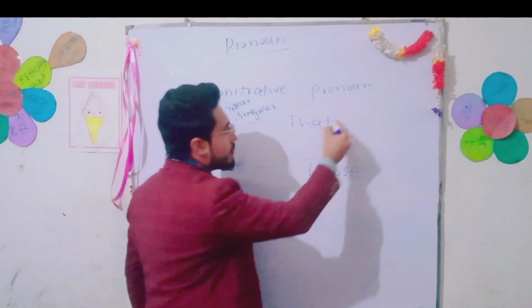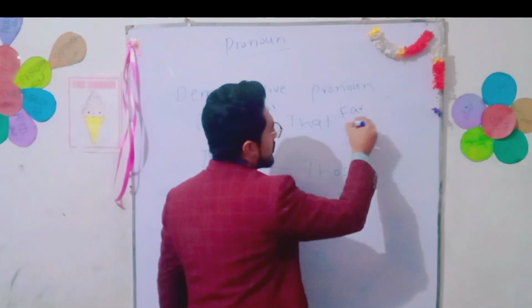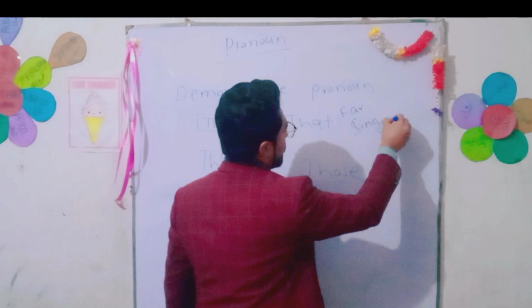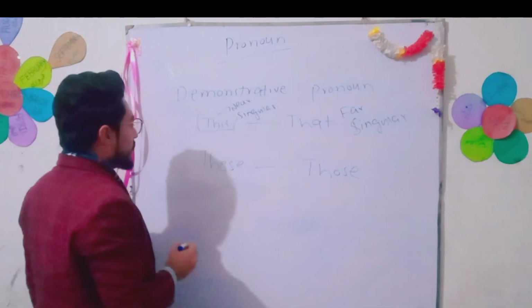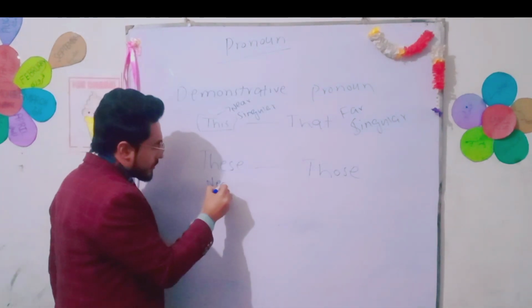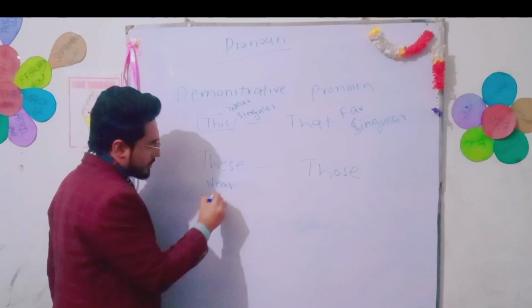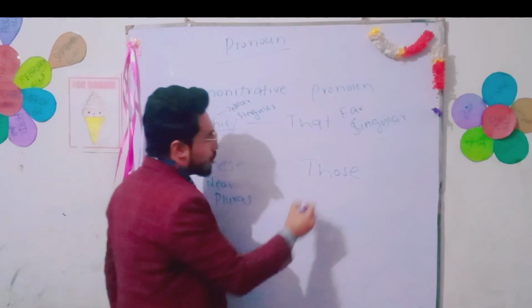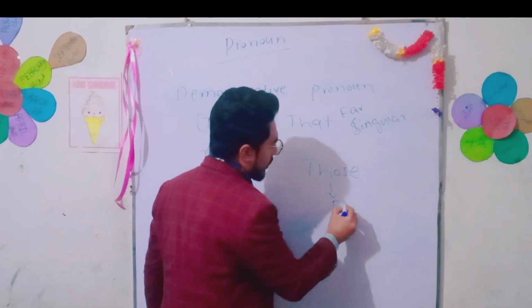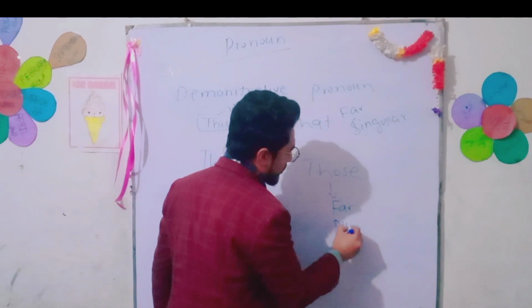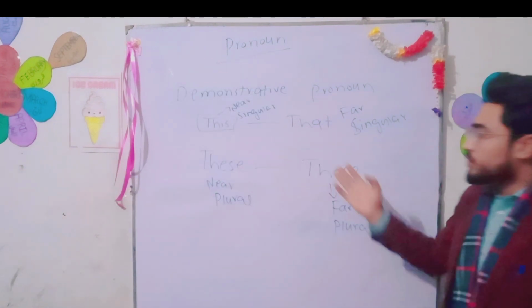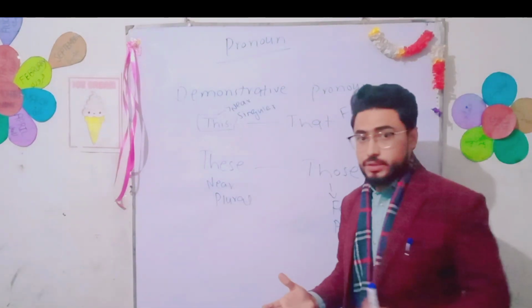That we use for a far singular thing. These we use for near plural, and those we use for far plural. This, that, these, those. These are the demonstrative pronouns.